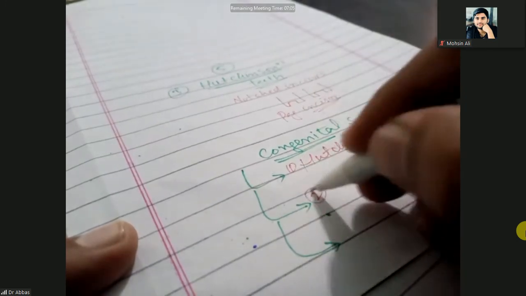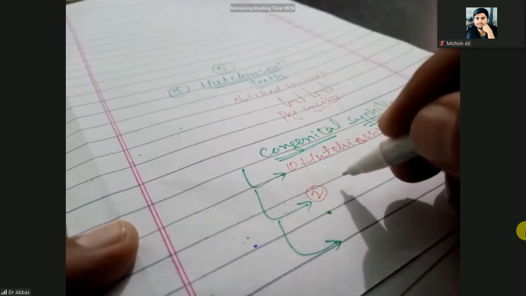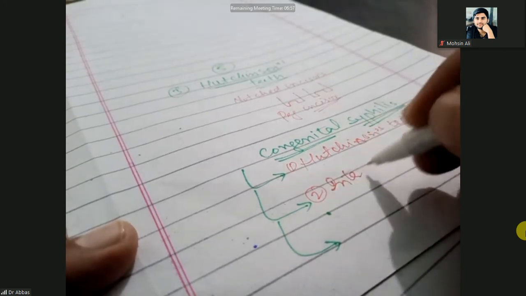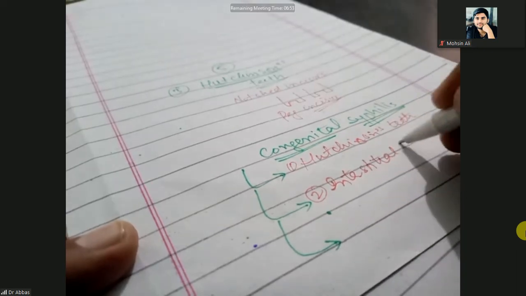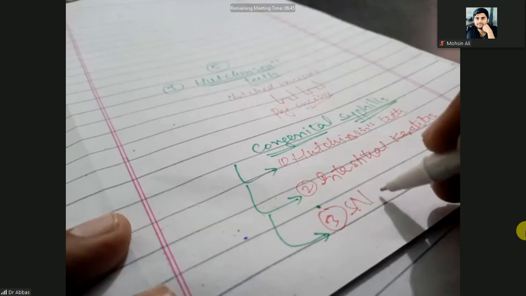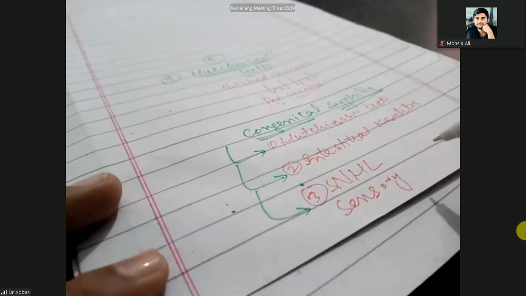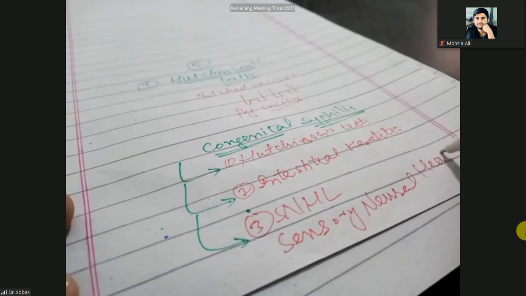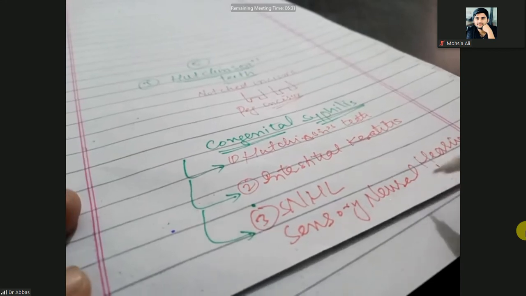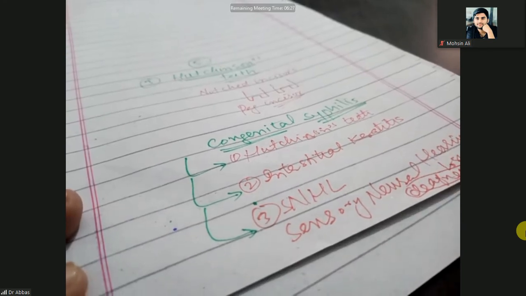Second, in the congenital syphilis, there will be interstitial keratitis, and third one will be the SNHL. SNHL means sensory neural hearing loss, or deafness will happen. That is due to the sensory neural deafness.